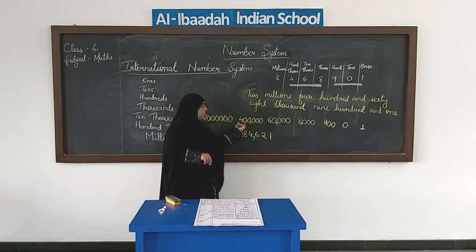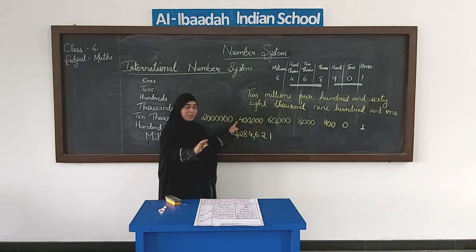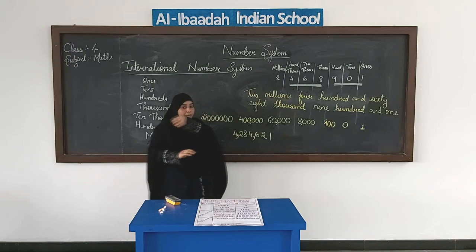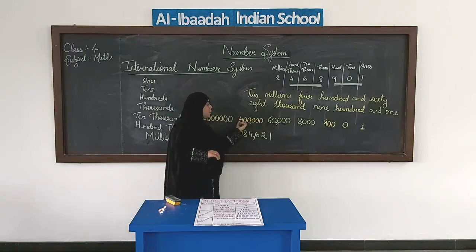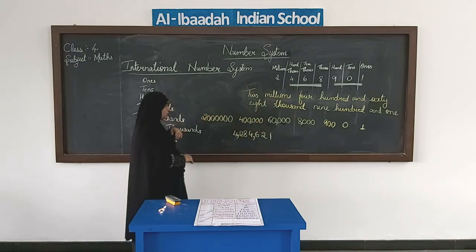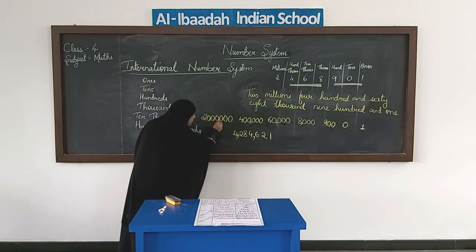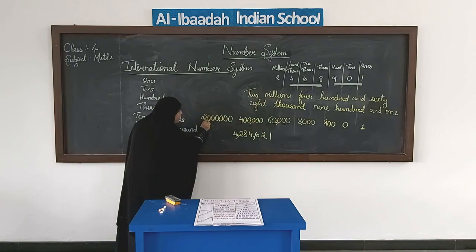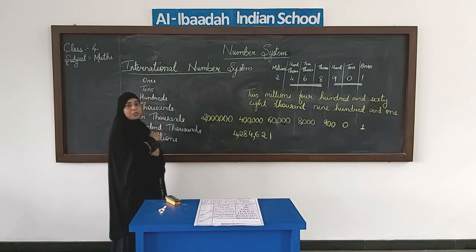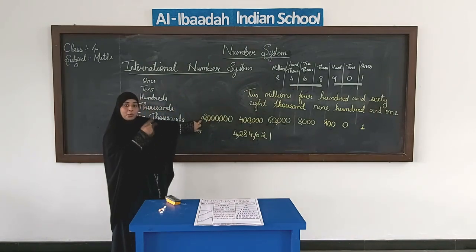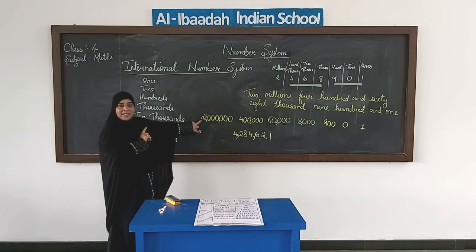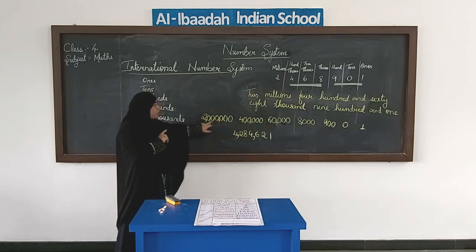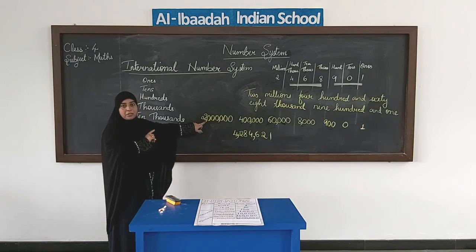Now again we have 3 digits. So do we need to put a comma over here? No, no need, because we don't have any other digit after this. So just one comma is enough to show that there are 2 groups of 3 digits. Now here 3 digits, then we have one more comma to put. Why? Because we had one more number after 3 digits, right? So that's why we have put 2 commas over here.